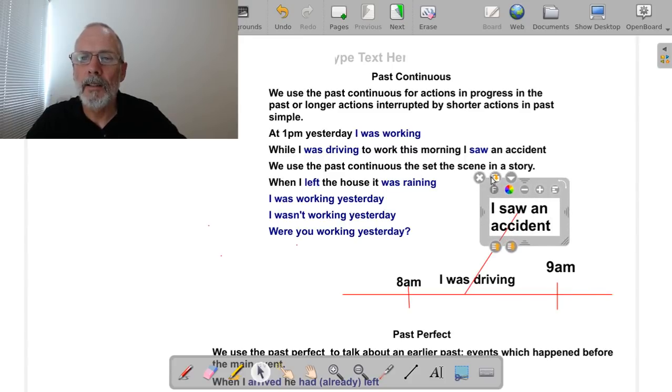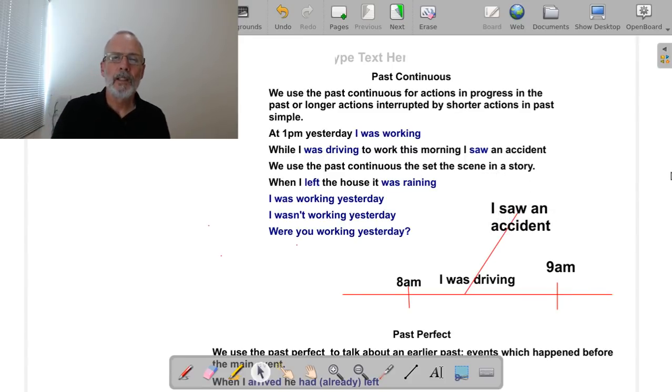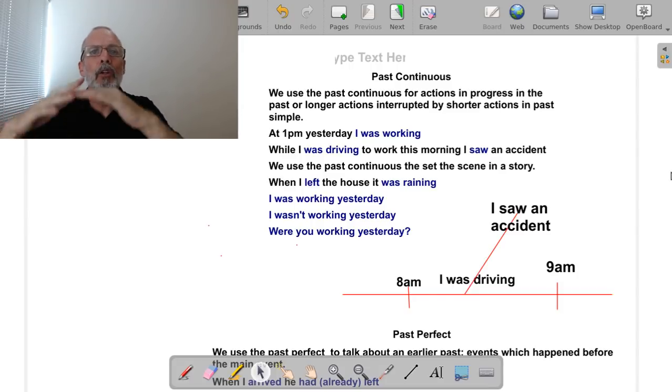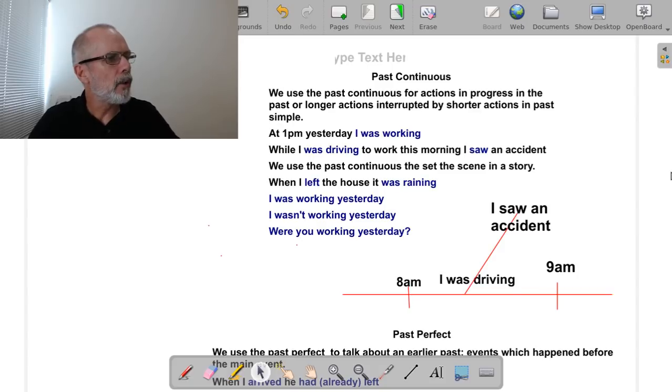Let's move that there. So, the long activity, when you use these two tenses together, you put the long activity, in this case the driving the car, in the past continuous, and you put the short activity, the activity that interrupted the long activity, this activity you need to put in the past simple. So when I was driving to work, I saw an accident.